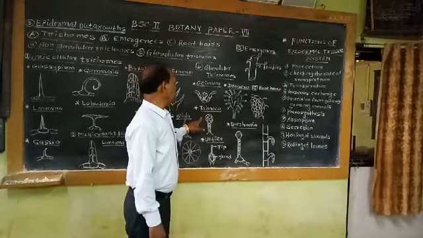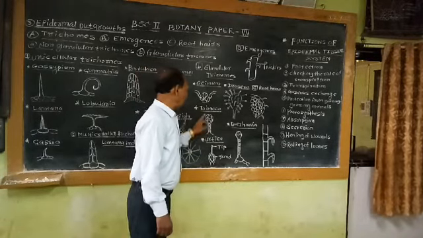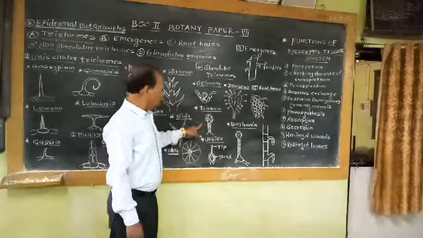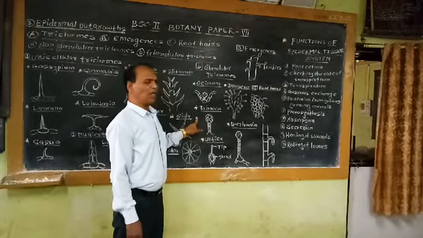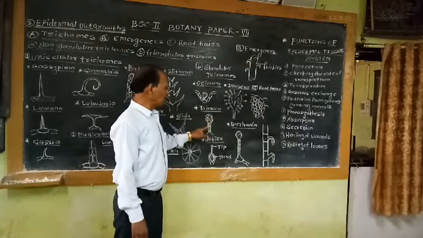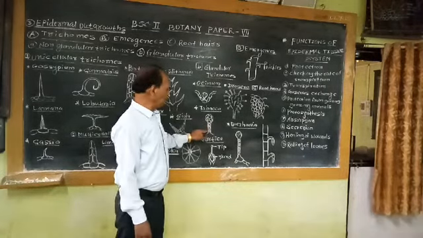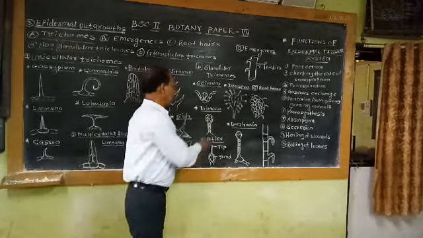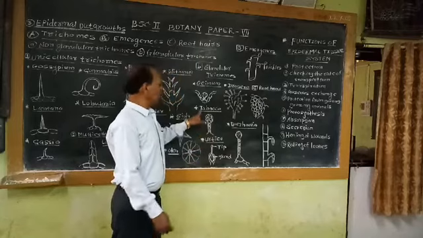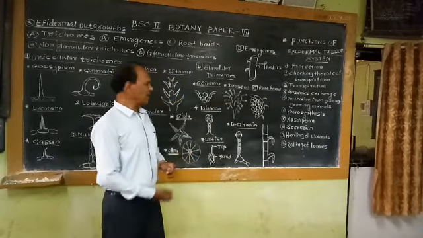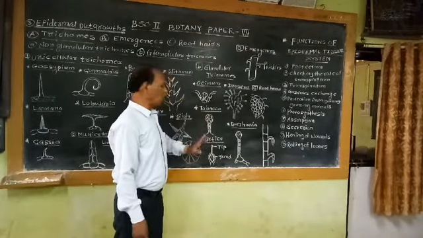The next type of glandular trichomes is found in tobacco. In the tobacco leaf as well as stem, trichomes are multicellular. This is the head region, and this is the base region, the narrow region or foot region. This head region is made up of many cells, and these cells have the power of secretion. That's why these trichomes are also studied under the heading of glandular hairs or glandular trichomes.